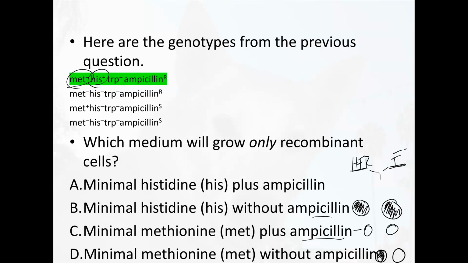So as you have now figured out, of course, A is our correct answer. If we have our two plates, our HFR is not going to be able to grow on here because this media contains ampicillin, whereas our F- strain will be able to grow because it's resistant to ampicillin and it can make its own histidine. So in this case, answer A is correct.